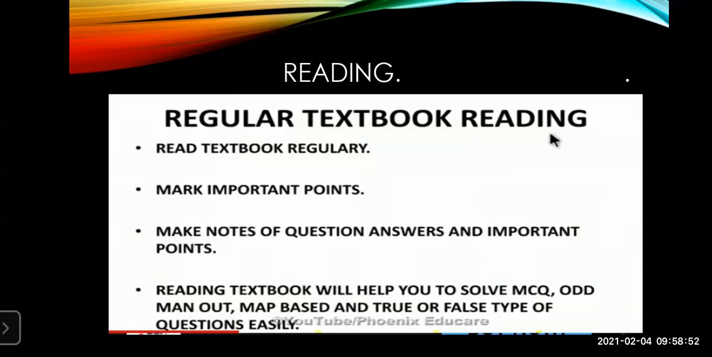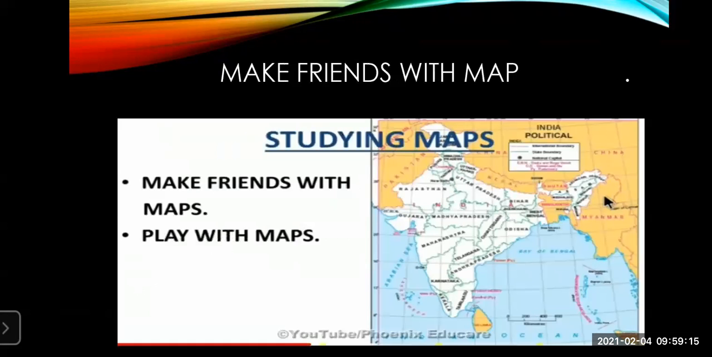So what you can do is mark the important points over there, and then you can find it whenever you want. And of course, reading the textbook will help you to solve MCQs, odd man out, map based questions, true or false type of questions. So this reading will help you in all these types of things. So, let's move to the next slide. This particular thing is very, very important.